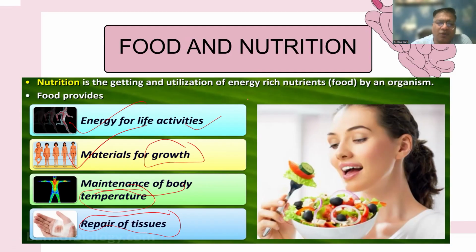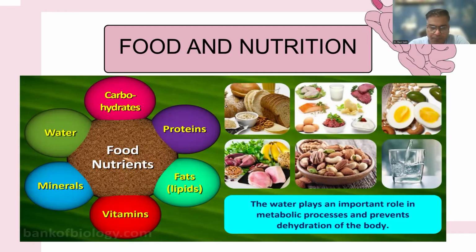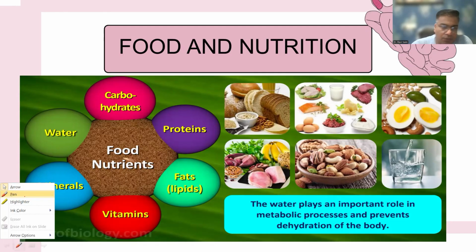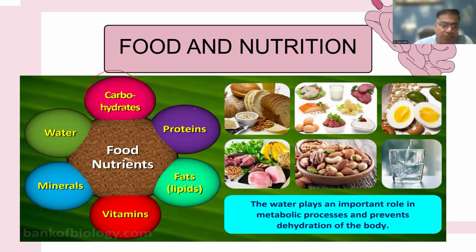So these are the broad functions. There are so many other functions which are directly or indirectly related to food. So here we have our categories of food or nutrition: carbohydrates, proteins, fats, vitamins, minerals, and obviously water.